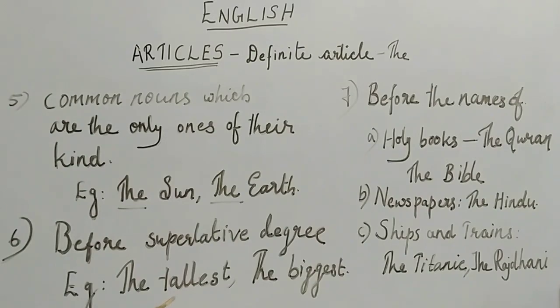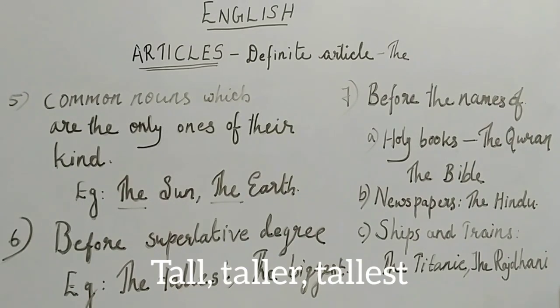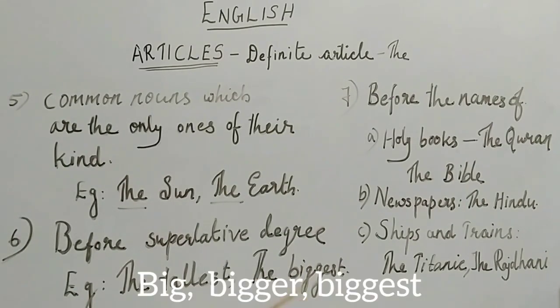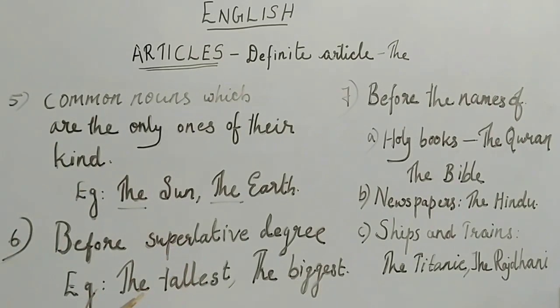Can you say which is the positive, the comparative and the superlative? Positive form is tall. Comparative form is taller. Big, bigger, biggest. So, before the superlative degree we have to use the definite article the: the tallest, the biggest.